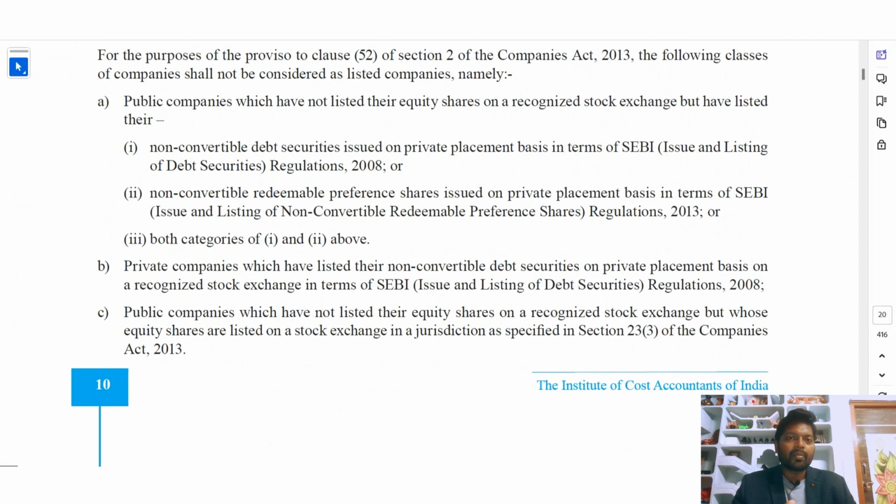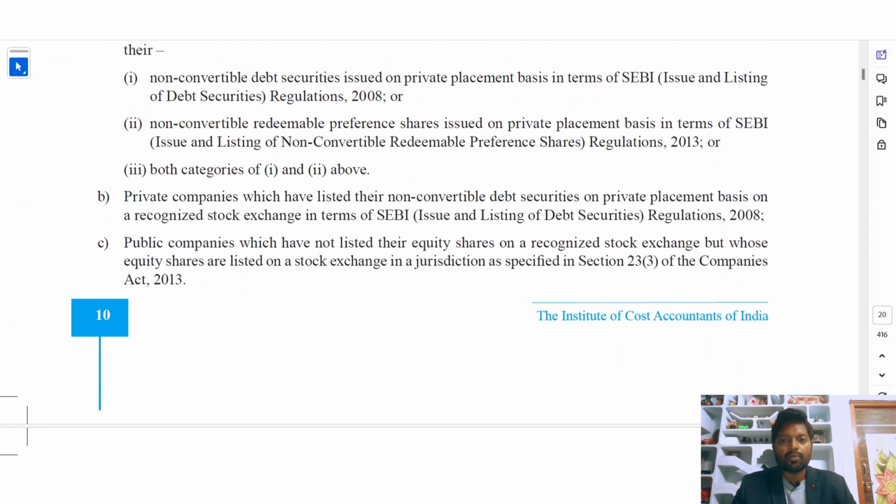So if the public company has not listed its shares on the stock exchange, it is not called a listed company. Private companies which have listed non-convertible debt securities on private placement basis on a recognized stock exchange in terms of SEBI. Also, the private companies which listed non-convertible debt securities, even though they are listed with SEBI, since they are non-convertible debt securities, those are not called listed companies.